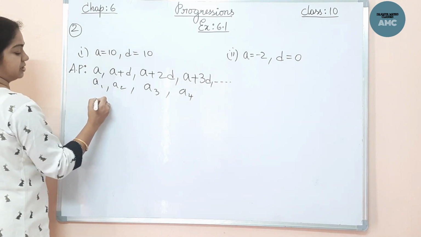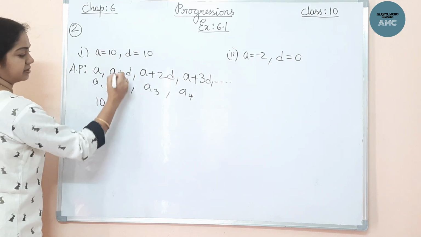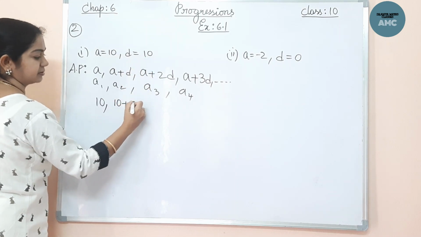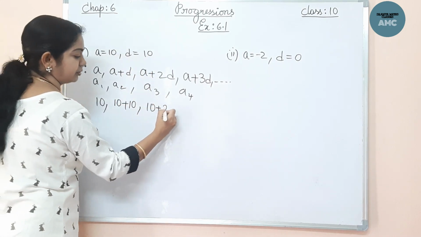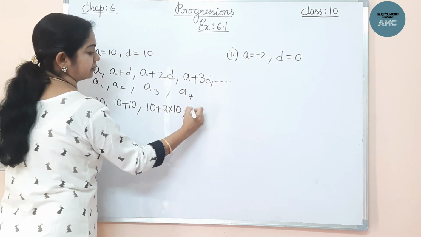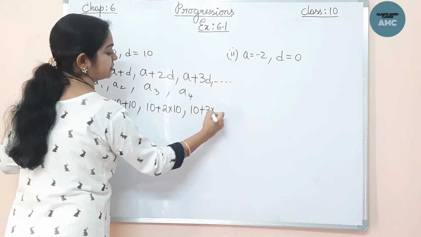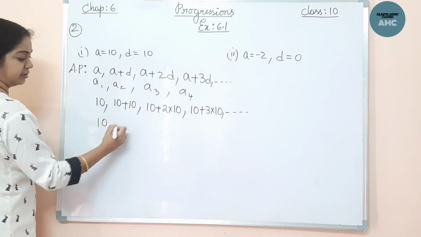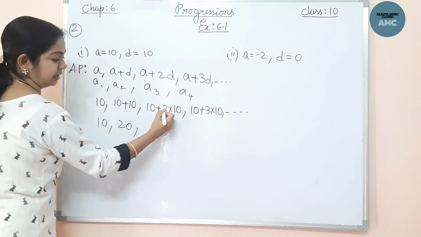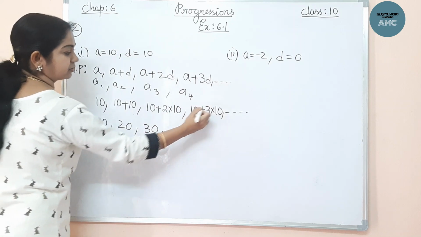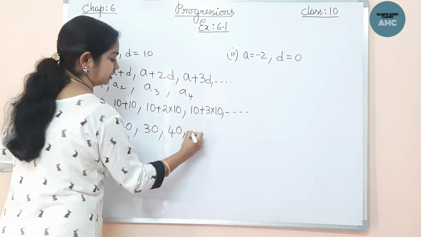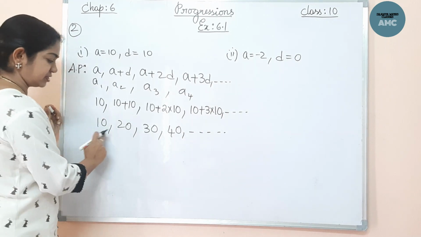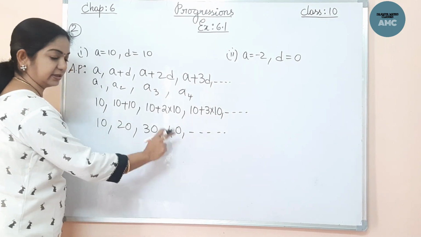Now we will just substitute. First term is 10. Second term is 10 plus the common difference 10. Third term is 10 plus 2 into common difference. Then 10 plus 3 into common difference. So this comes to 10, 20, then 20 plus 10, 30, then 30 plus 10, 40. So this is the series. The first four terms are 10, 20, 30 and 40.